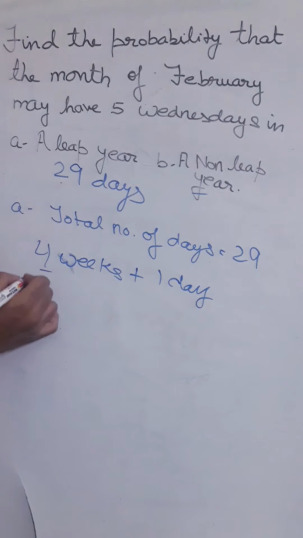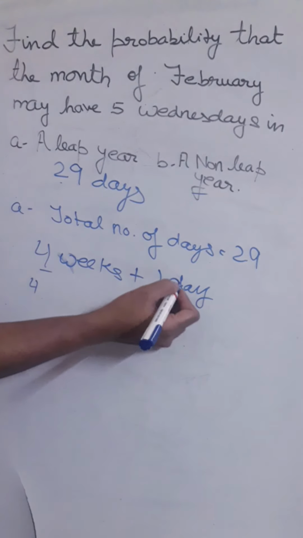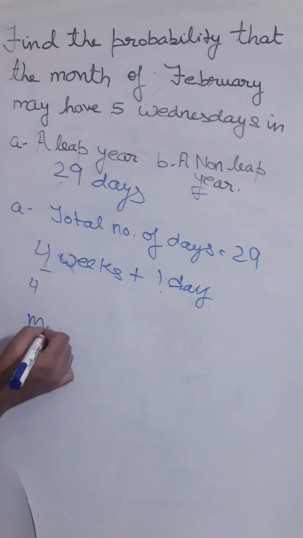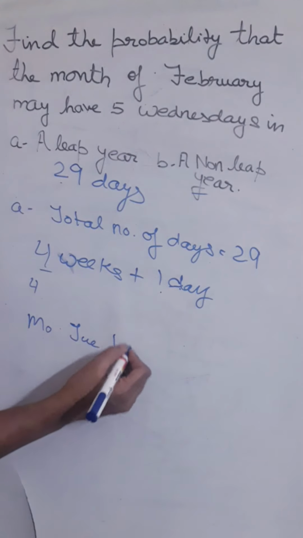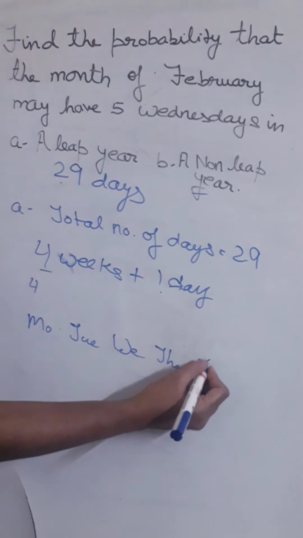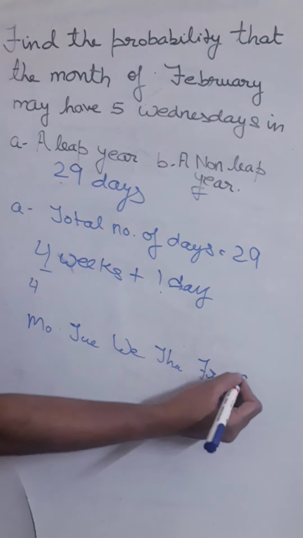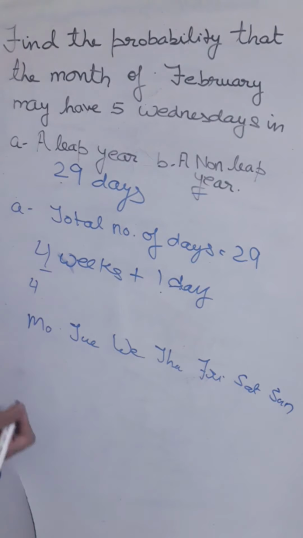Now in 4 weeks you will get 4 of every day. Means 4 Sundays, 4 Wednesdays, 4 Tuesdays, 4 Thursdays, plus 1 day more. Now this 1 day can be Monday, Tuesday, Wednesday, Thursday, Friday, Saturday or Sunday, any one of them.